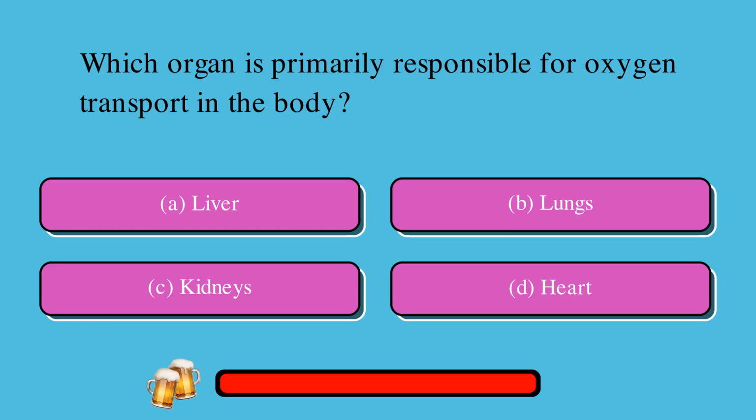Which organ is primarily responsible for oxygen transport in the body? A. Liver, or B. Lungs, or C. Kidneys, or D. Heart. The correct answer is B. Lungs.